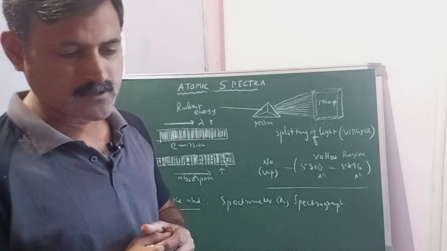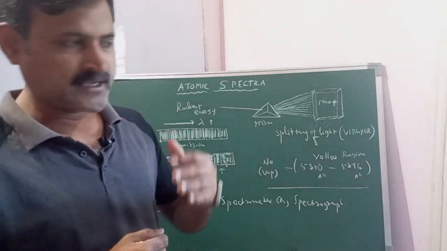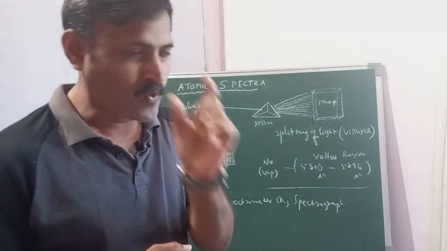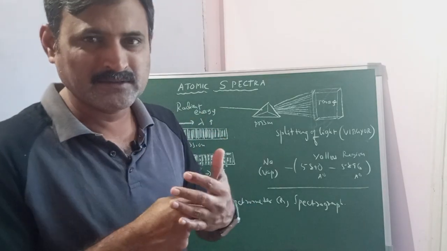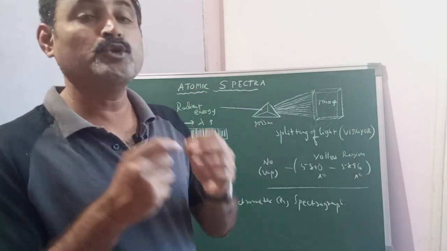Very simply. And coming to another point, if we want to explain a continuous spectrum, then one color merges into another color, like a rainbow formation. That is known as a continuous spectrum.